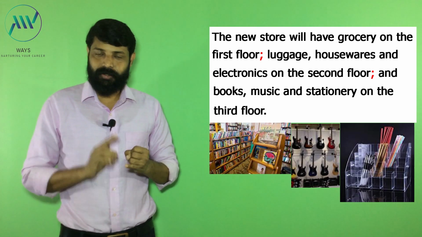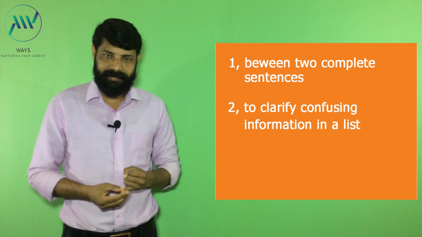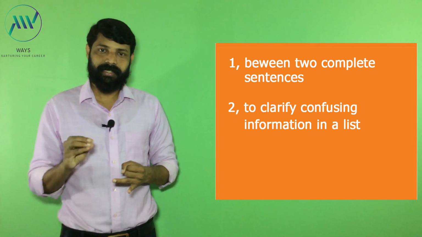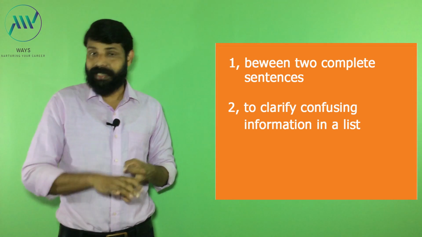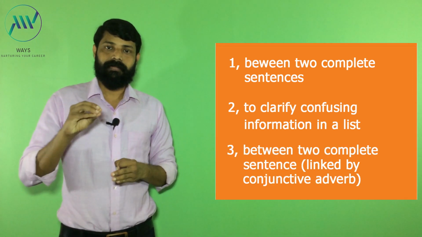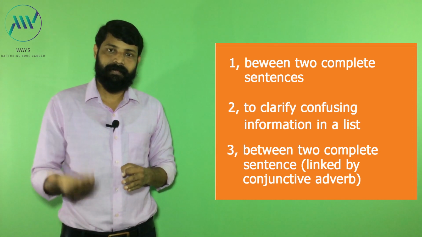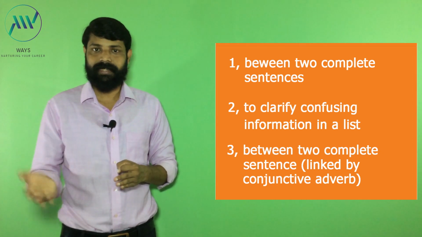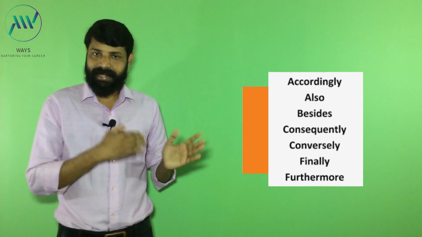Now, we have discussed two points. First one, how we can use a semicolon between two complete sentences. The second one, how we are using a semicolon to clarify confusing information in a list. Now, we can talk about the third one: how we are using a semicolon to connect two complete sentences which are linked by transitional expressions or conjunctive adverbs. See, in English there are a lot of conjunctive adverbs like this.